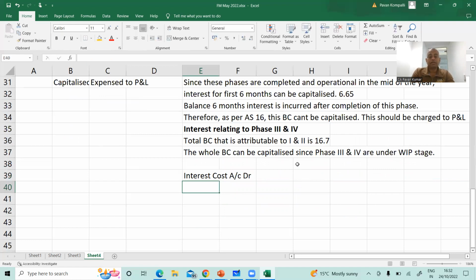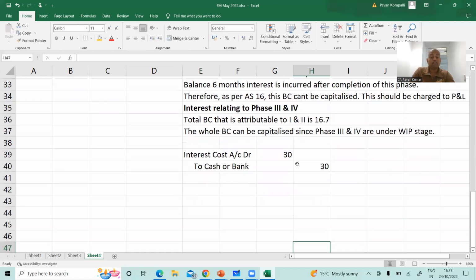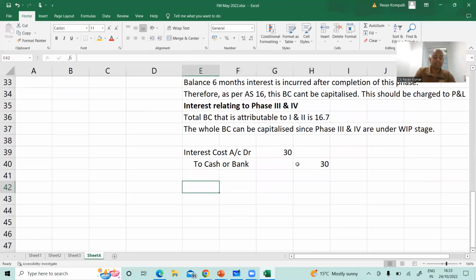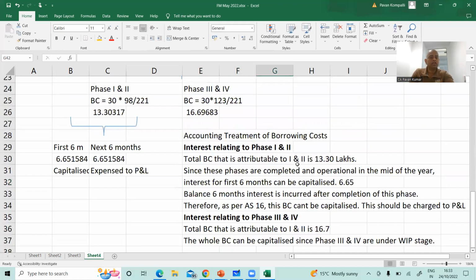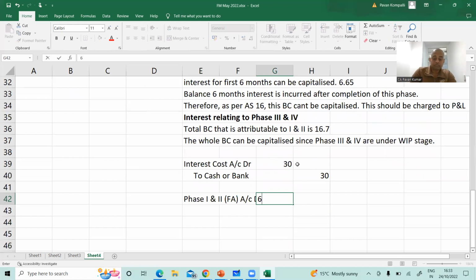Interest cost account debit to cash or bank. How much? 30 lakhs. Out of this, how much can be capitalized? Phase 1 and 2, which is nothing but your fixed asset. Account debit, 6.65.